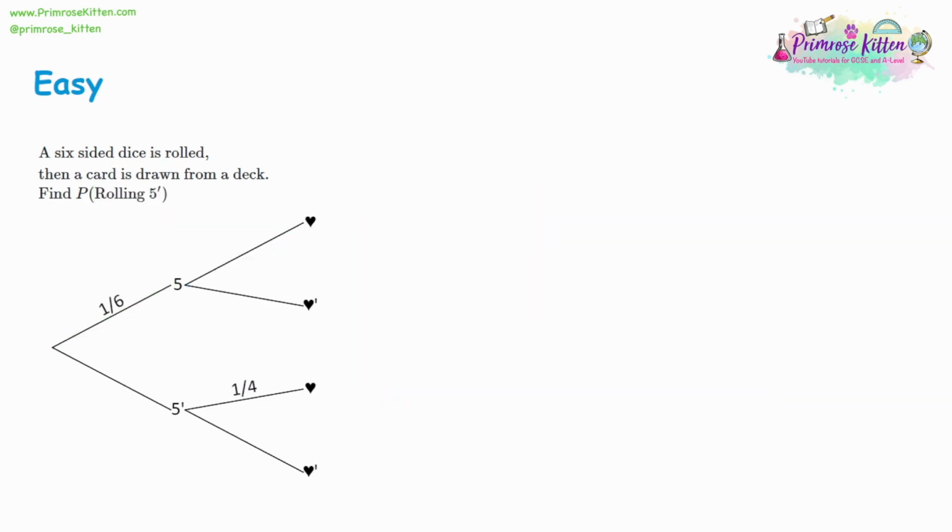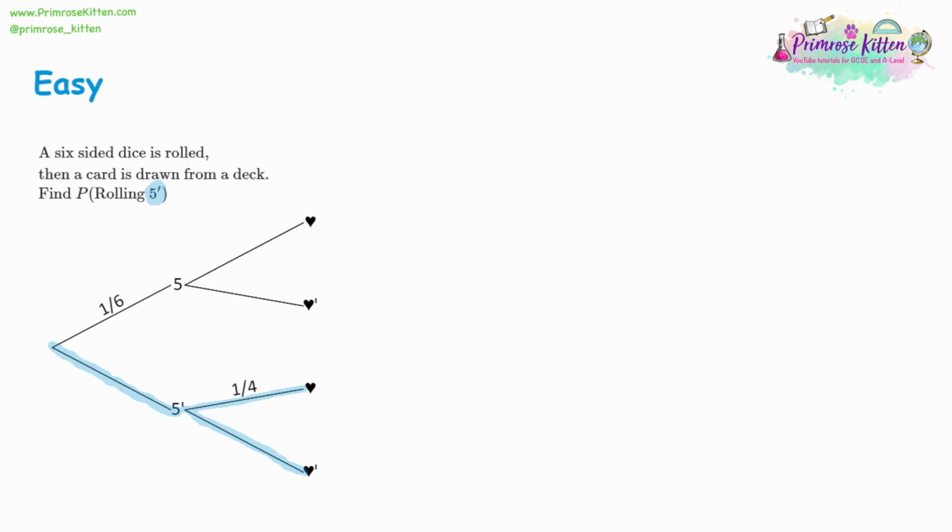For the next question, again, we have a dice roll and a card being drawn from a deck of cards. So we have 2 independent events that don't affect each other. We've got the probability of not rolling a 5. The little dash meaning not. So we take the route from the start down to not 5. And that's all we're being asked for, really. So there's a couple of ways to answer this. The first way is, well, if we have not 5, there are 2 outcomes from not 5, and we could work out both of those outcomes.